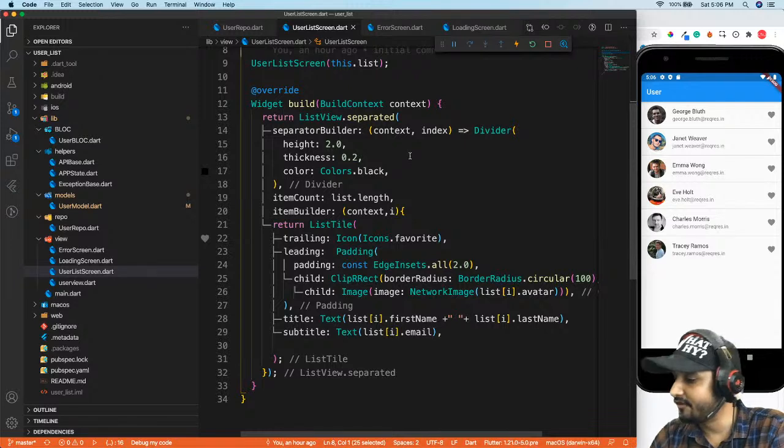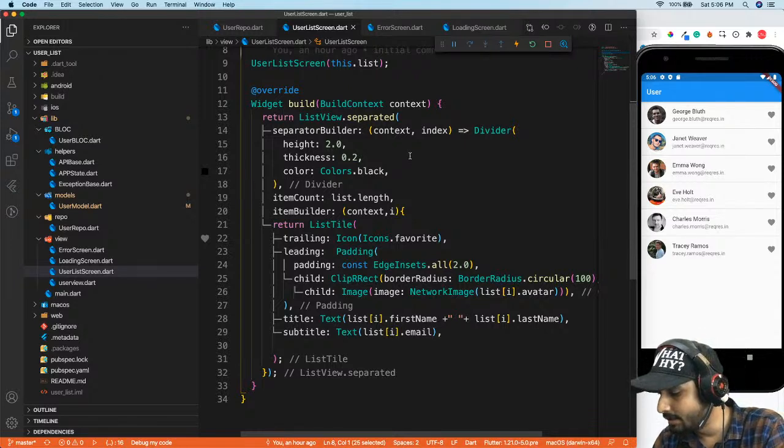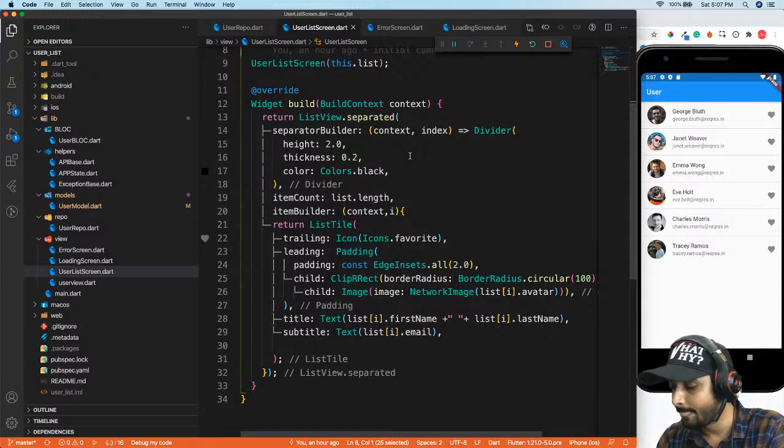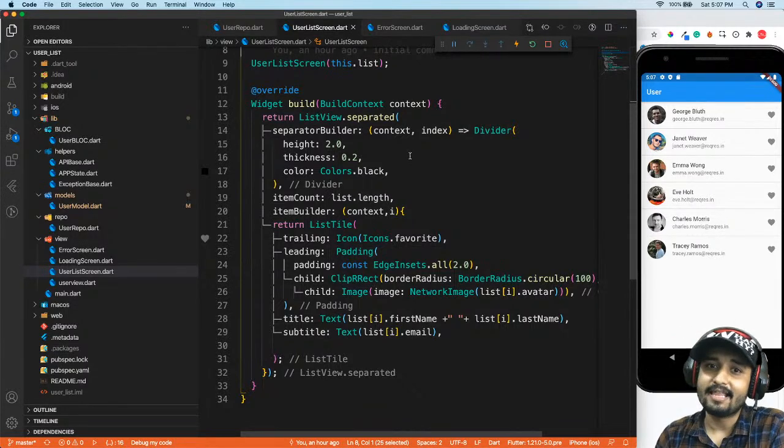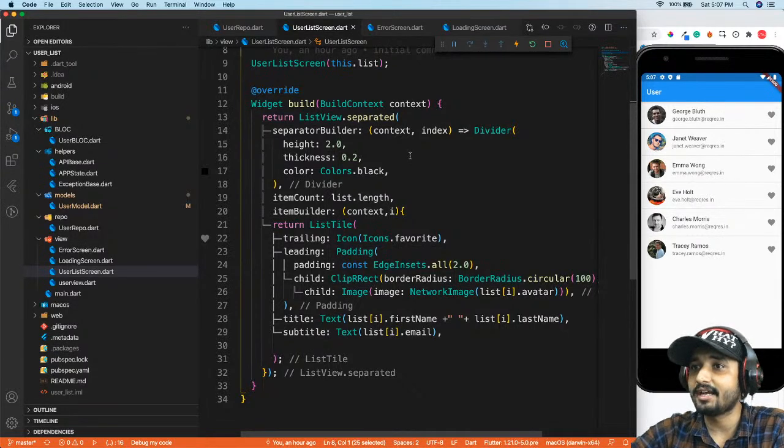I got a question in the get request call: would the function fail if there is a new error apart from socket exception? So yes, let me take a look at our code.